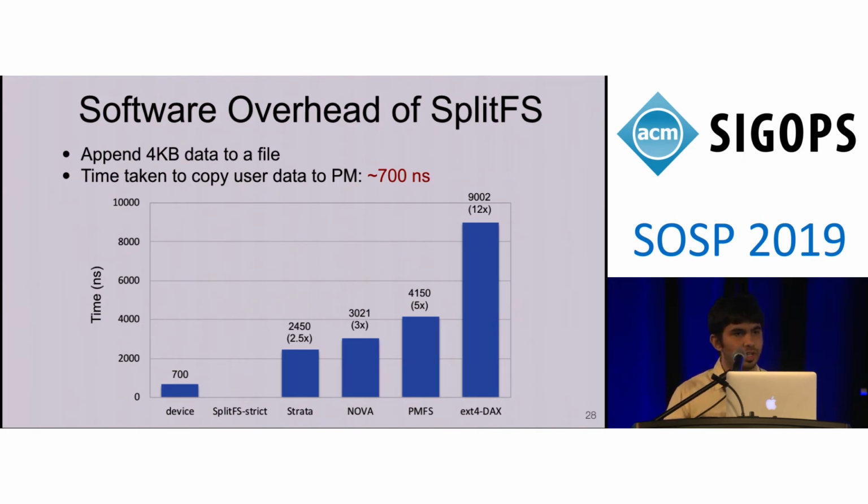In this workload, SplitFS, in the most strict mode, which provides data atomicity, metadata atomicity, and synchronous operations, achieves the least software overhead as compared to any other persistent memory file system. This software overhead is just 80% more than the device latency. And this effectively means that SplitFS writes less than one block of metadata per update.